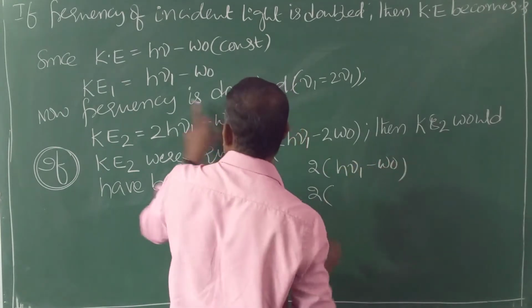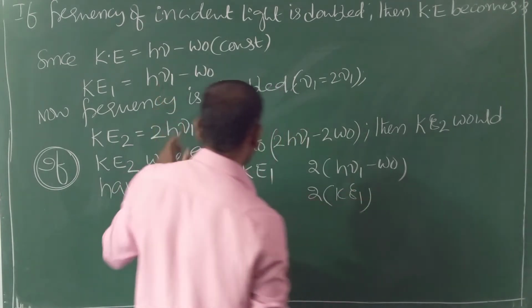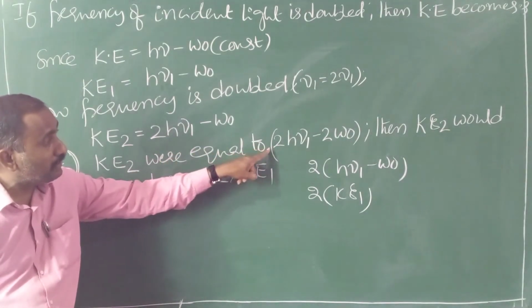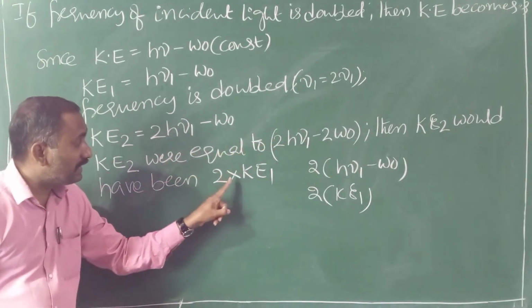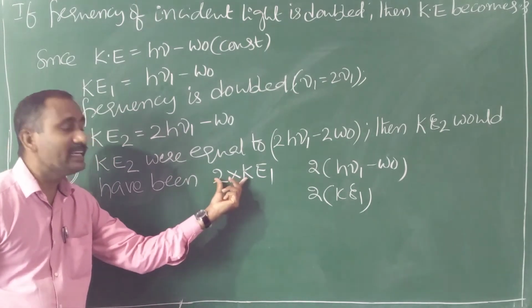H nu 1 minus W naught is nothing but Ke1. So only if Ke2 equals 2h nu 1 minus 2W naught, then kinetic energy Ke2 would have been 2 into Ke1.